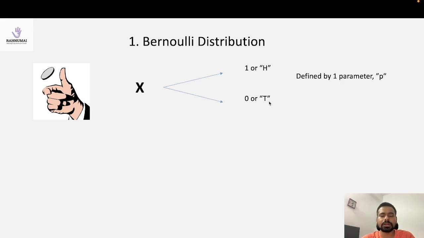But what defines this distribution is the parameter p. The p here denotes the probability of this variable taking 1 or 0. So the question is, what is the probability that this random variable will take 1 as the outcome or 0 as the outcome? That is decided by the probability p.